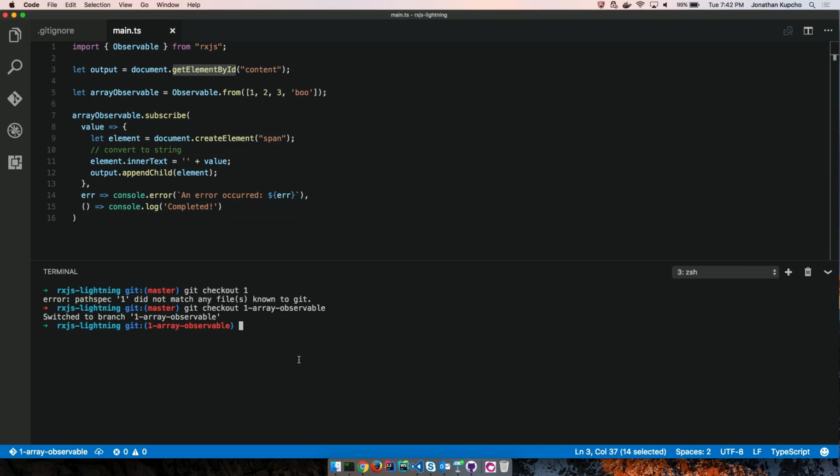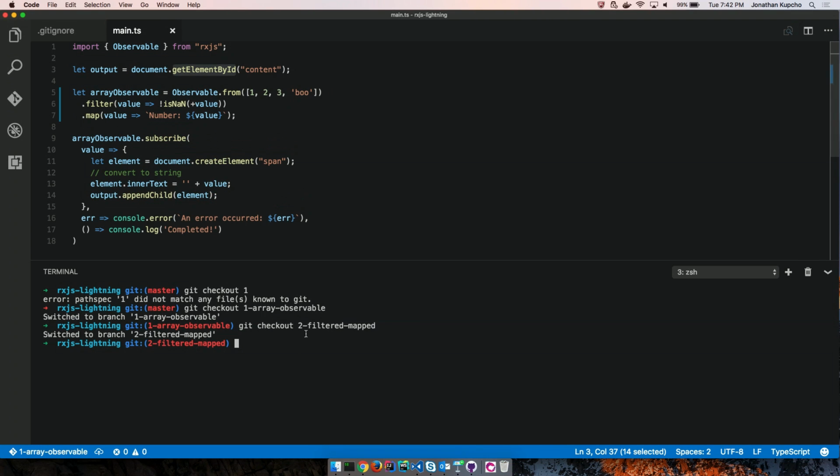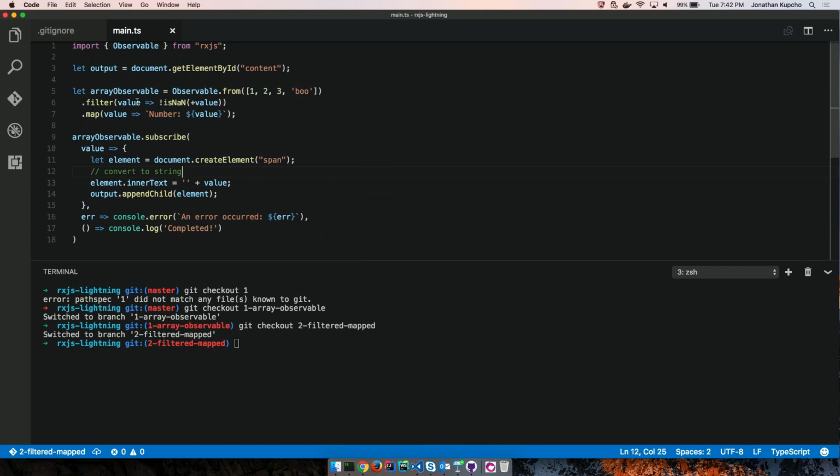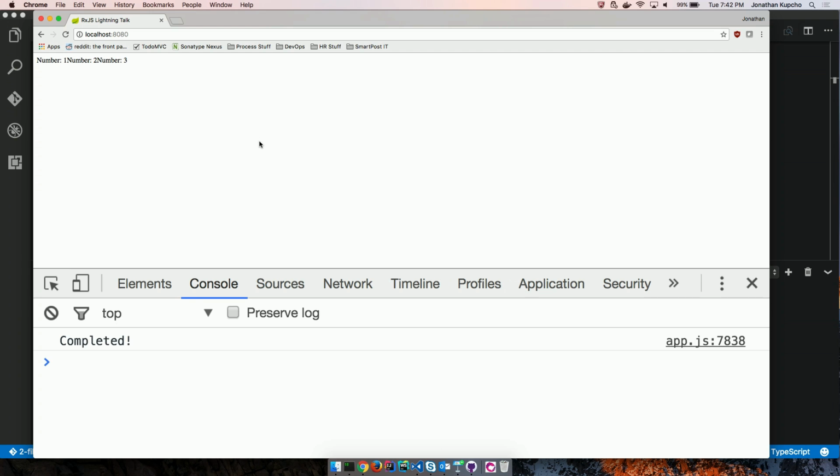Otherwise, I'm going to speed through. All right, so we're going to check out 2. And now we're going to filter down things and map them, essentially. So what I'm going to say is, if the value is not a number, then I want to, or if it is a number, actually. If it is a number, because this is truthy, whatever, I'm going to append a number to it and append the value. So if anybody can take a guess, what is it going to output? Number 1, number 2, number 3. You would be correct. All right.